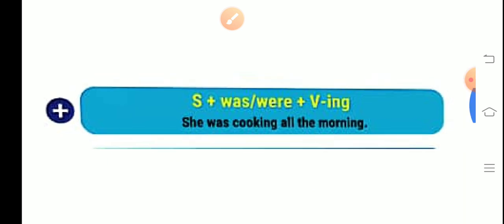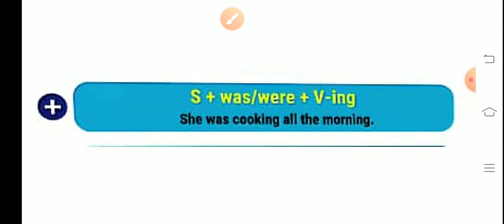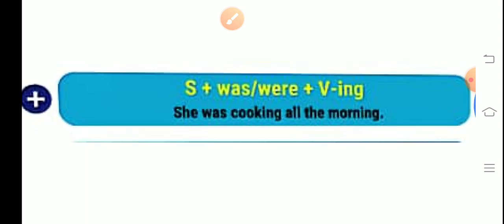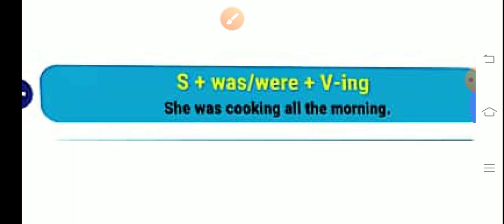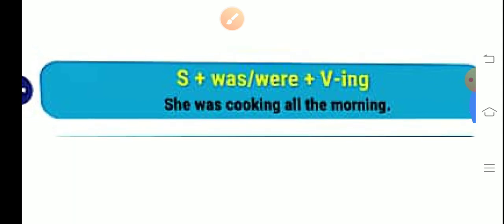So first of all, in a positive one, subject plus was, were plus verb's first form plus ing. So, she was cooking all the morning. She is the subject. Was or were you have to use according to the subject. Just because she is singular, that's why was will be used. After that, cooking: cook is the first form and ing will be used according to the rules, and all the morning. Clear?